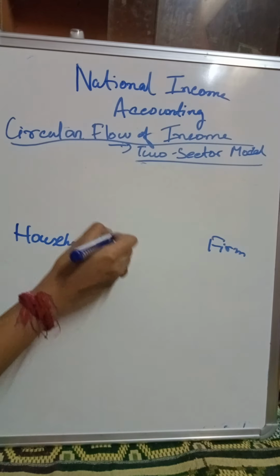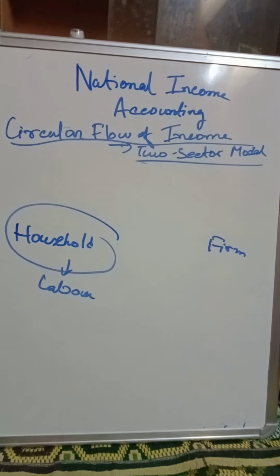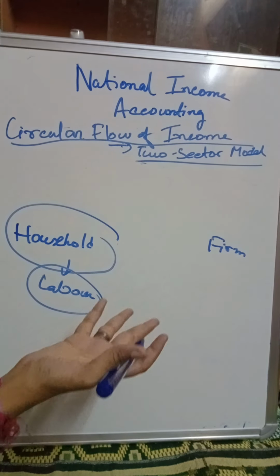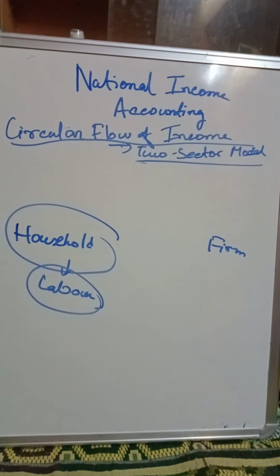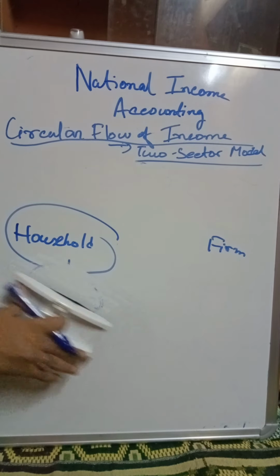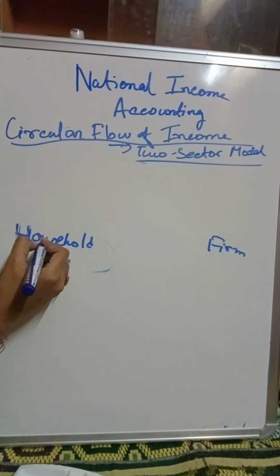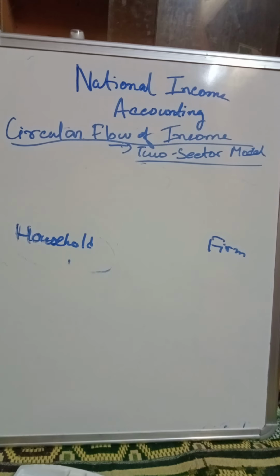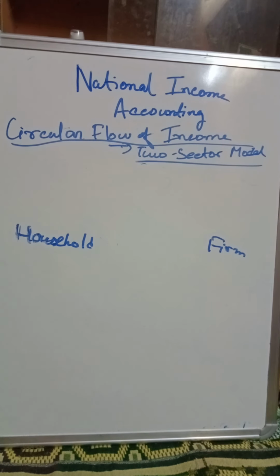Now the households are the labor who render their services to the firm. If there were no household, there would be no labor and there would be no production either. For producing something we need labor, right? If we do not have any labor, we cannot produce any goods and services. So what do the households do? They render their services to the firm, through which the firm makes goods and services. Now as we know, labor is one of the factors of production. So when the labor renders their services, we call it factor service.